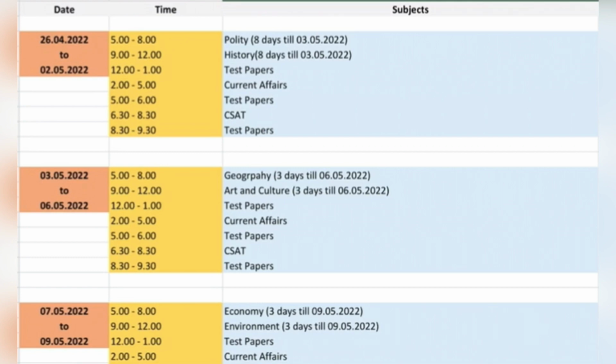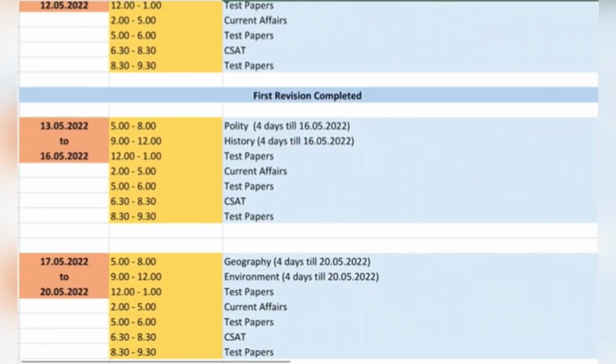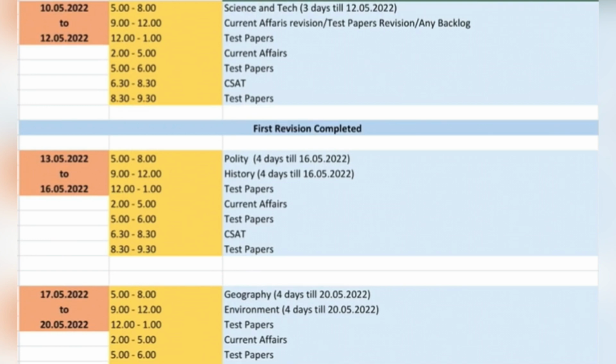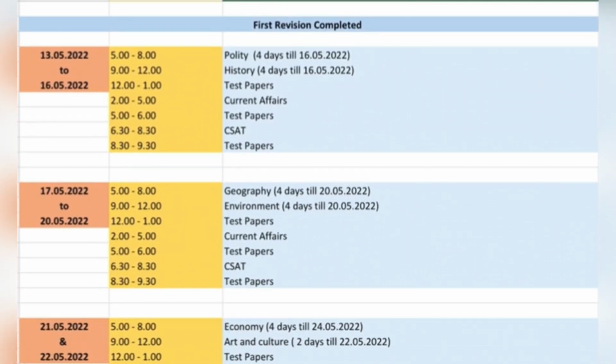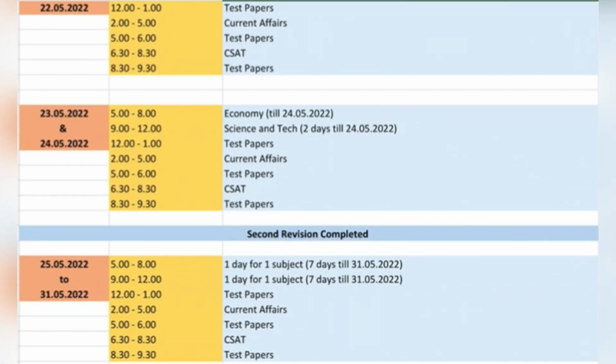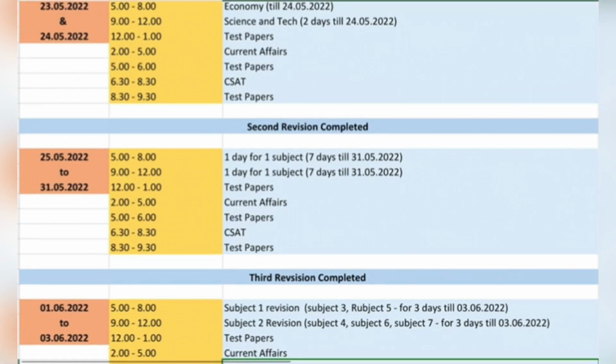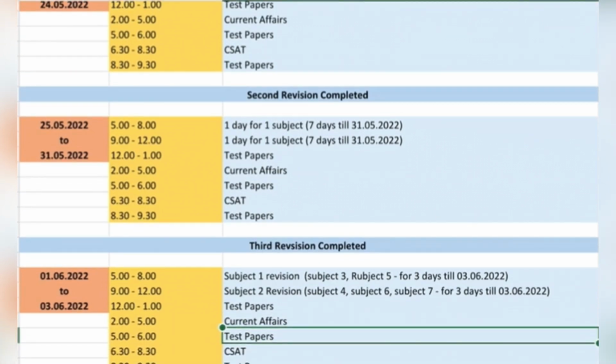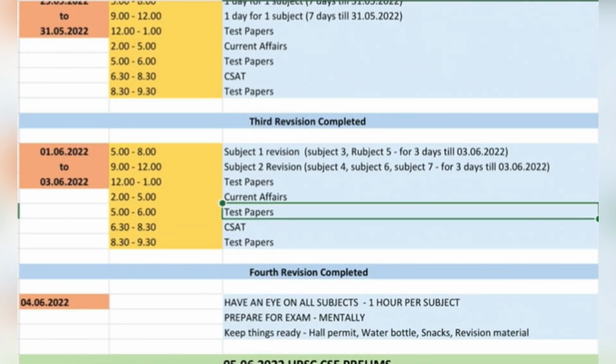The revision plan starts from 26th April, as you can see in the date section, and this is your first revision cycle, which will end somewhere around 12th May. So the first revision will be completed. The second cycle starts from 13th May and goes till 24th May. The third cycle is from 25th May to 31st May, that is 1 week. The fourth will be from 1st June to 3rd June, and by the end of 3rd June you will be able to finish your 4th revision.